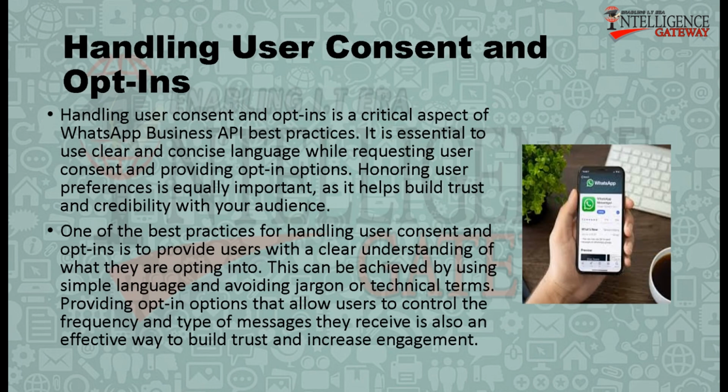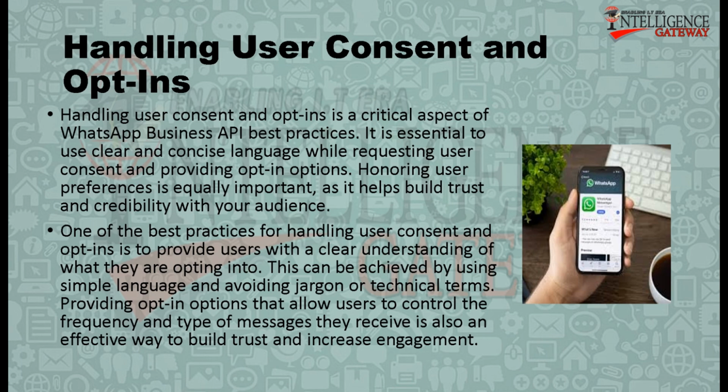Handling user consent and opt-ins. Handling user consent and opt-ins is a critical aspect of WhatsApp Business API best practices. It is essential to use clear and concise language while requesting user consent and providing opt-in options. Honoring user preferences is equally important, as it helps build trust and credibility with your audience.